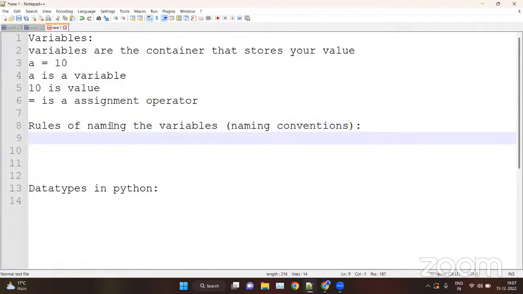The first rule is that spaces are not allowed, but we can use an underscore in place of spaces.